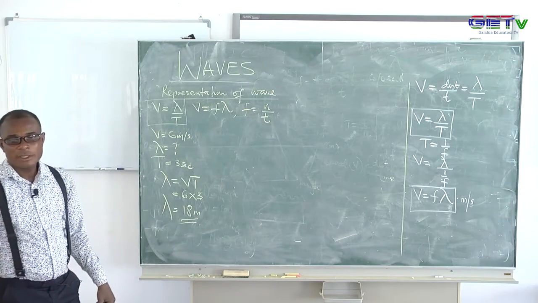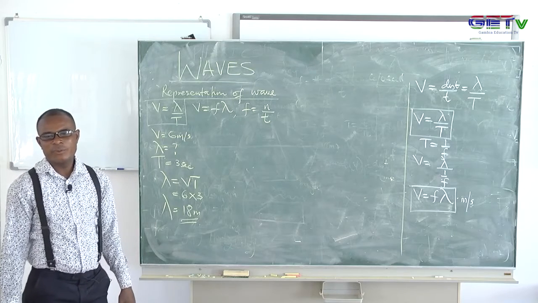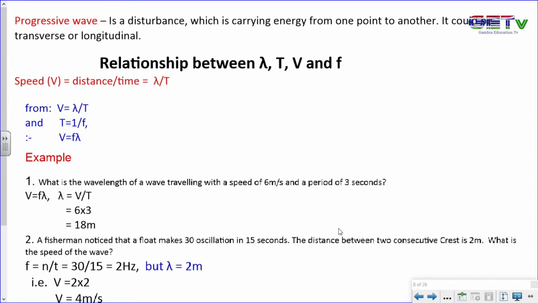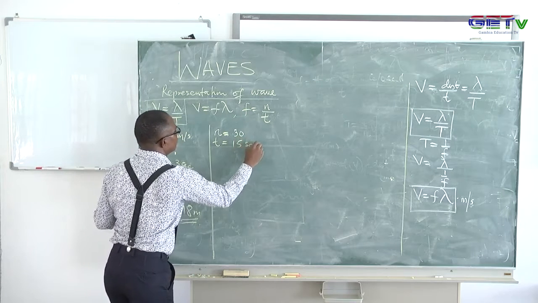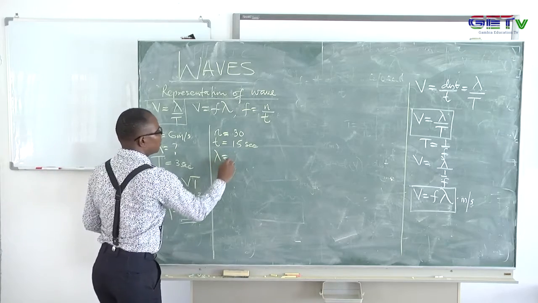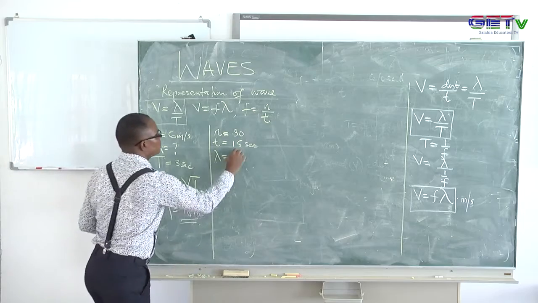It says a fisherman noticed that a float makes 30 oscillations in 15 seconds. The distance between consecutive crests is 2 meters. Now, what is the speed of the wave? So watch this second question. Let me go through the number of oscillations made in that question. It says the fisherman noticed that the float makes 30 complete oscillations in a certain amount of time. The time was 15 seconds. Now he says the distance between consecutive crests is 2 meters.